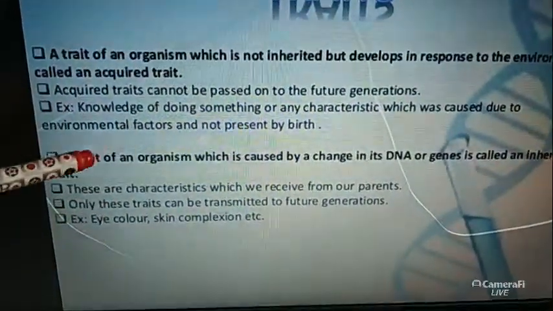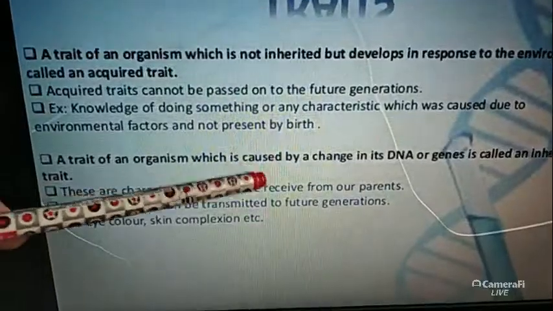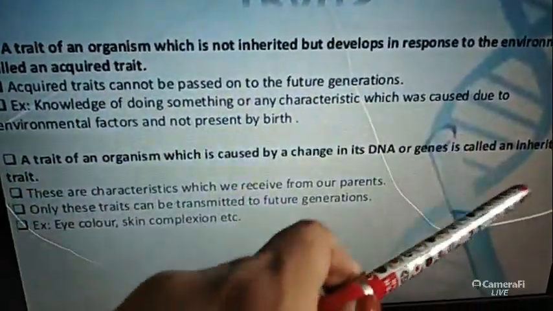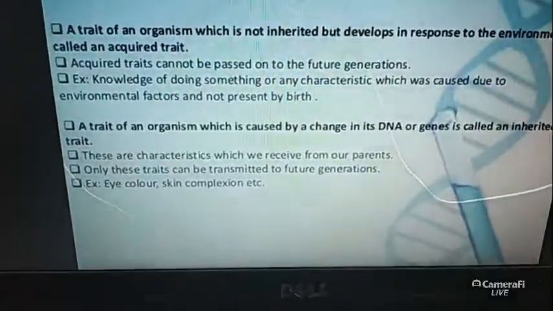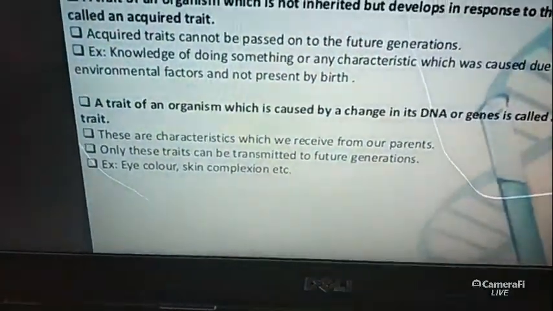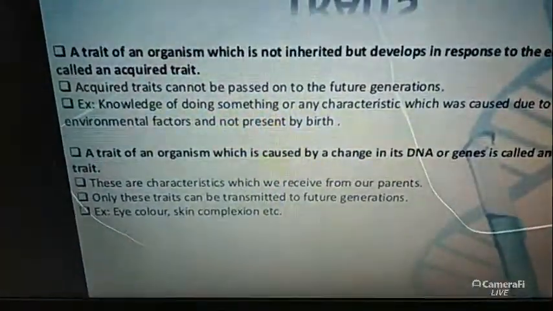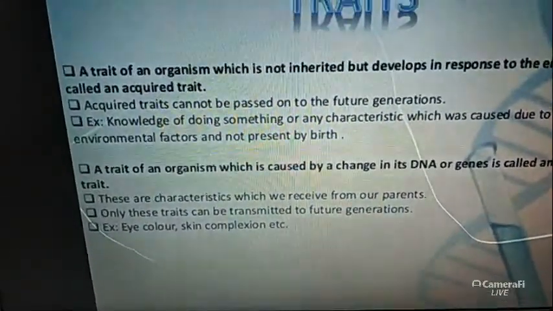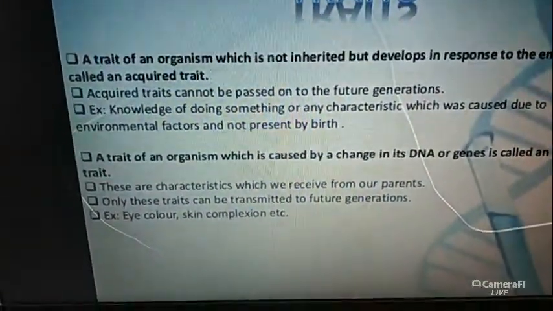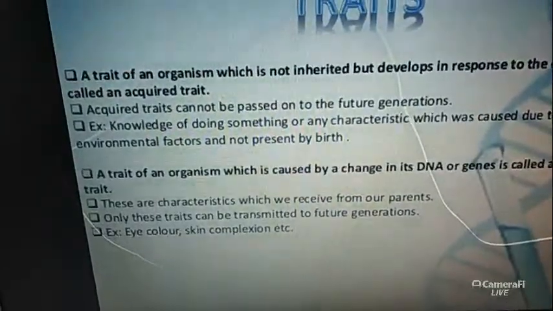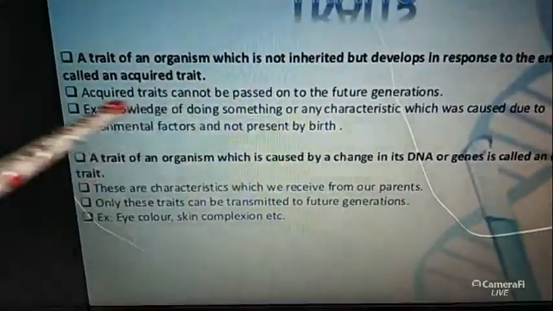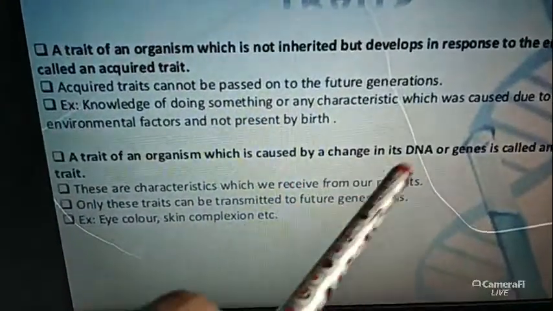A trait or characteristic of an organism which is caused by a change in its DNA or genes is called an inherited trait. So what does it mean? It means these characters come from our parents' body, through the changes in its DNA or genes. That's called inheriting traits. These are characteristics which we receive from our parents.